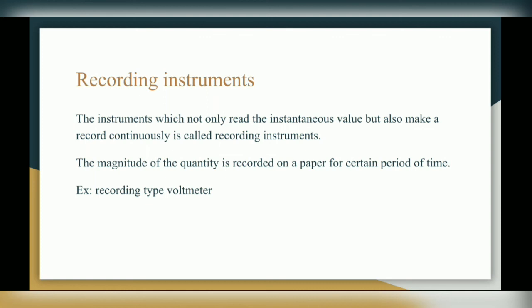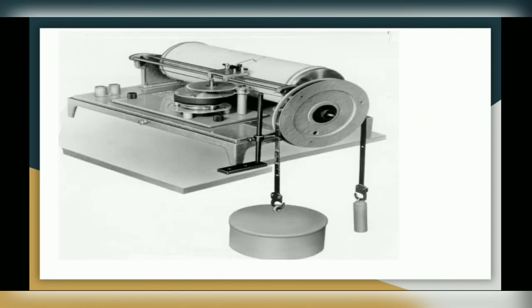Next is recording instruments. The instruments which not only read the instantaneous value but also make a record continuously are called recording instruments. So they have the name recording instrument as they not only read the instantaneous value but also record it. The magnitude of the quantity is recorded on paper for a certain period of time, and the example of a recording instrument is the recording type voltmeter. Here you can see the image of a recording type instrument.